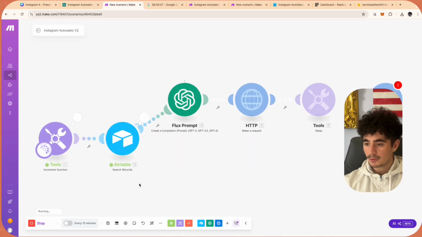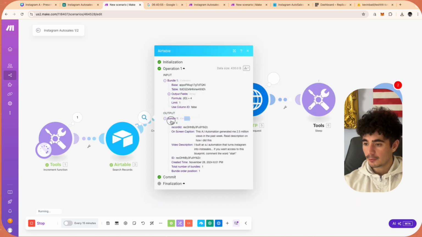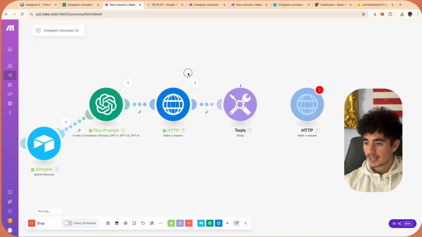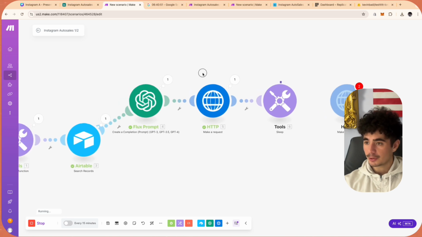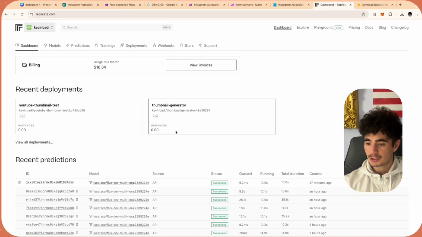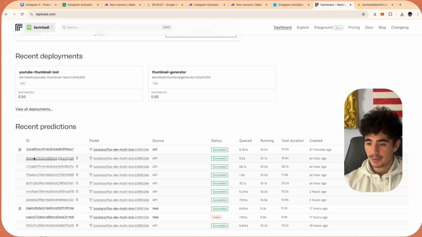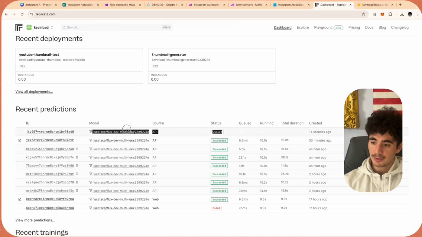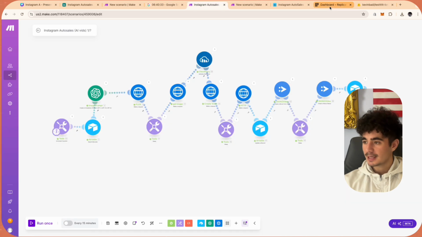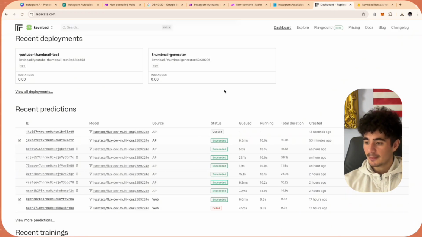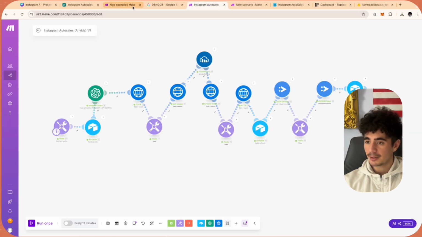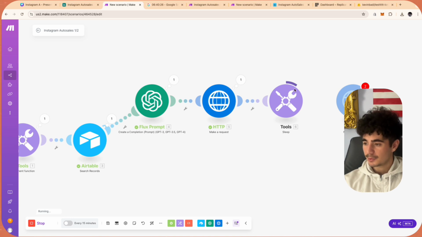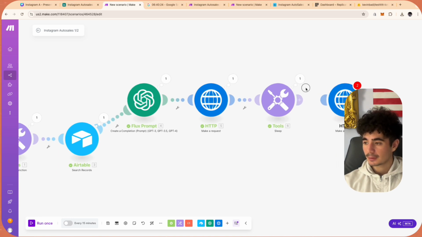So now we can test this out. So we're gonna run this automation once. It should have grabbed a number 4. Okay, it did. And so now it made the request to our API, and so we can actually see if that's running. So if I refresh the page, and yep, okay, so now the image is queued and it's going to be created. So that's perfect. And while that's happening, guys, you see that it's queued. That means if we went to go and request for it back, we wouldn't actually get it back, which is why we want to put it to sleep.